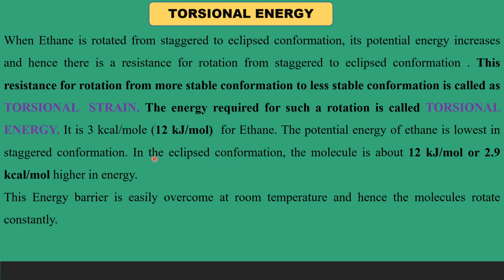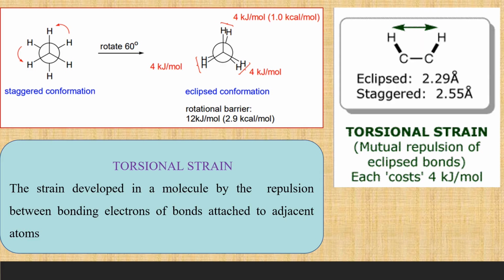But this 3 kilocalories per mole is a very small amount of energy that can be acquired by the molecule from the room temperature itself, and hence the ethane molecule is continuously undergoing rotation. And here we have the staggered conformation of ethane, the most stable conformation, and we are trying to bring this hydrogen here.